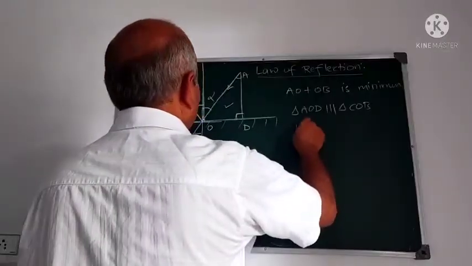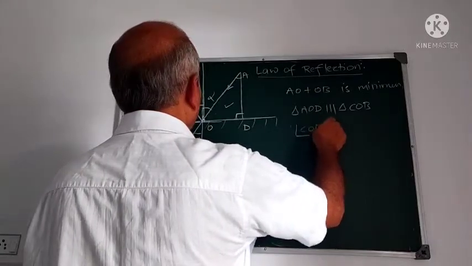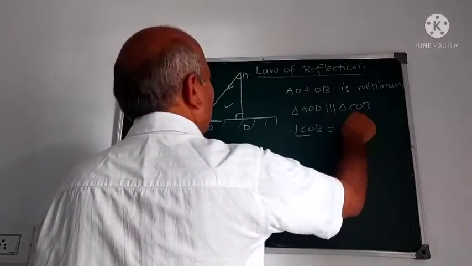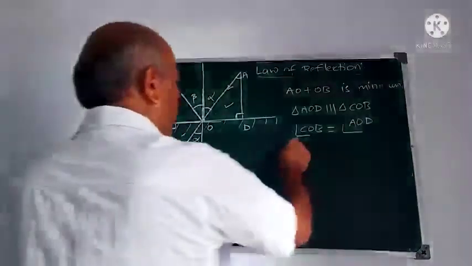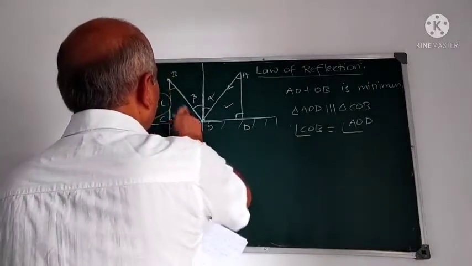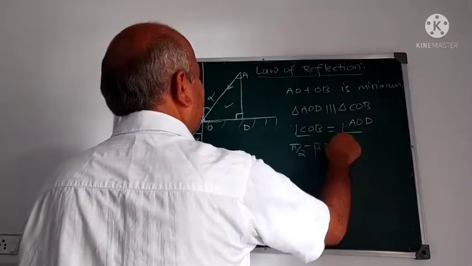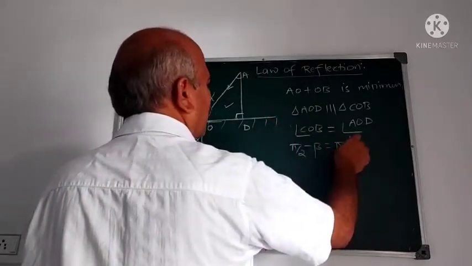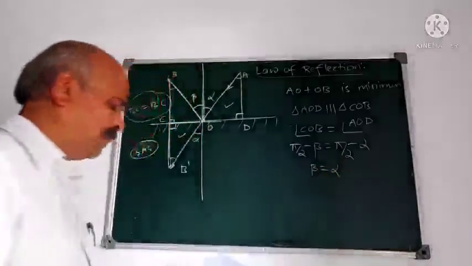Therefore, angle COB is equal to angle AOD. But what is angle COB? Angle COB is pi by 2 minus beta, and what is AOD? Pi by 2 minus alpha. Therefore, beta is equal to alpha.